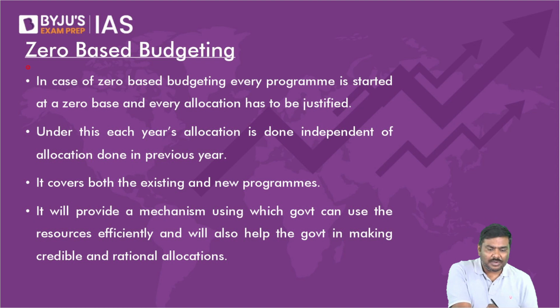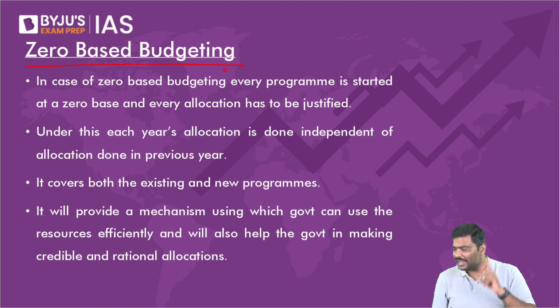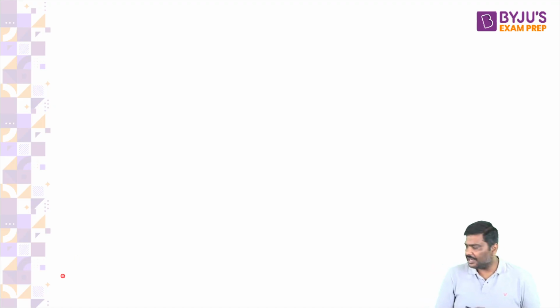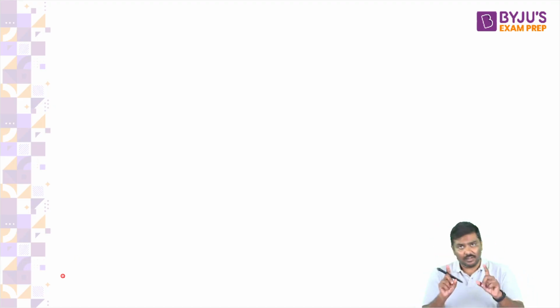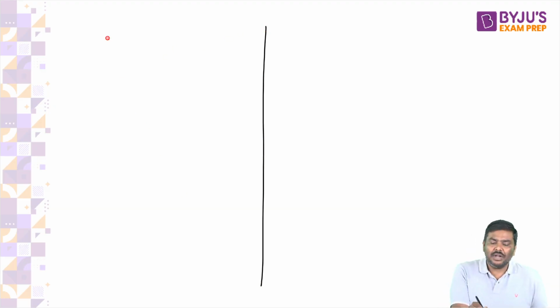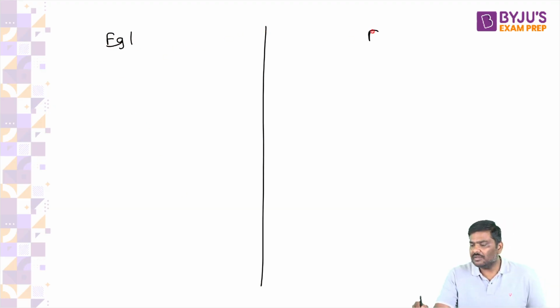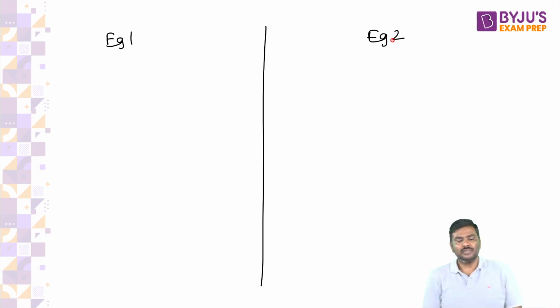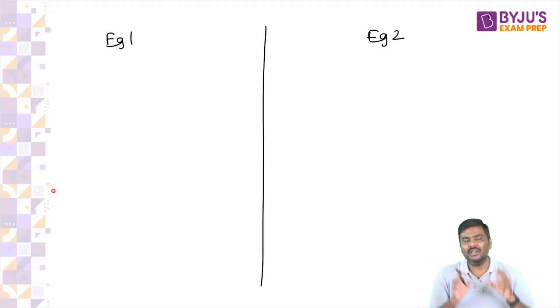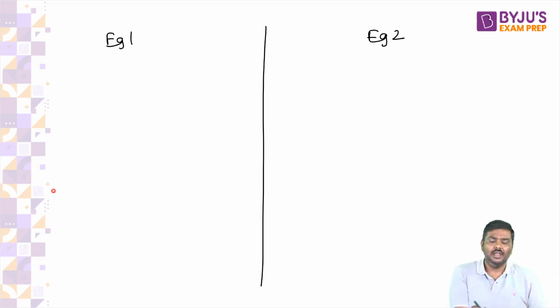Now, the next concept is zero-based budgeting. Let me explain. Follow the discussion carefully. What do you mean by zero-based budgeting? Example 1, example 2. In example 1, the finance minister will say, last year for the education ministry, I allocated 100 crore rupees.